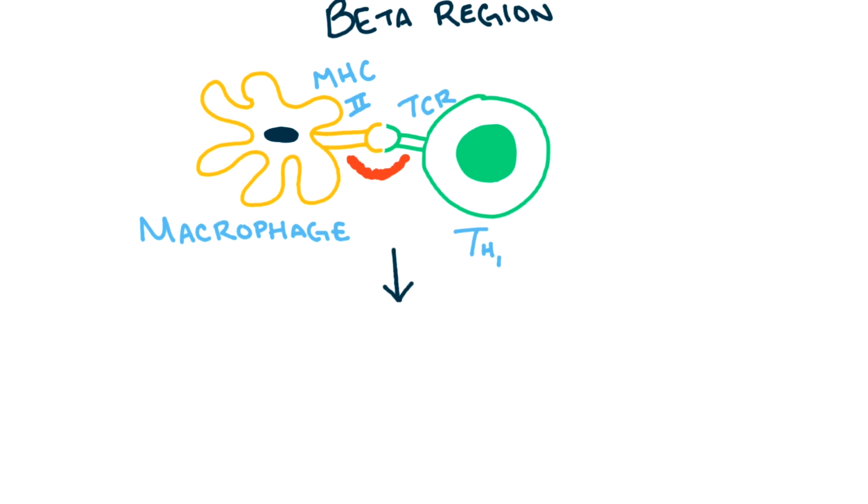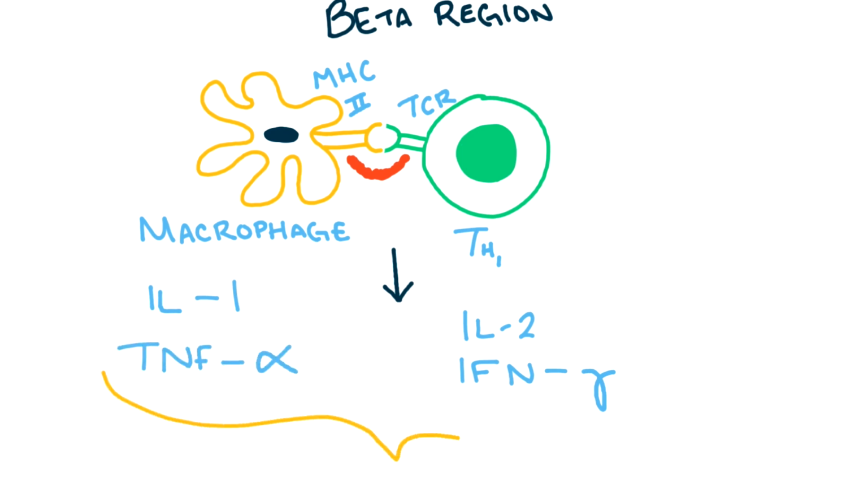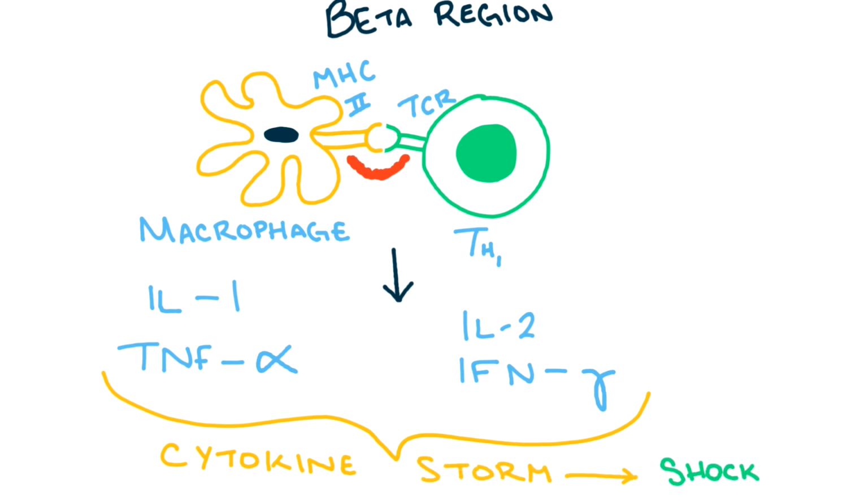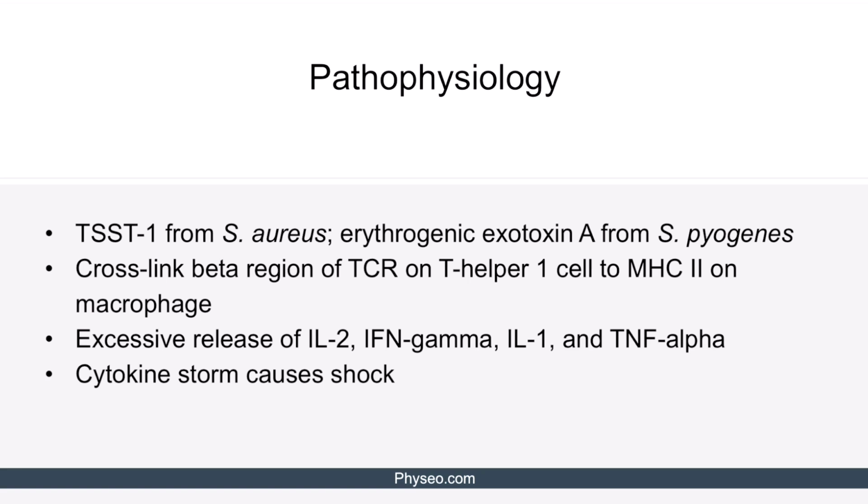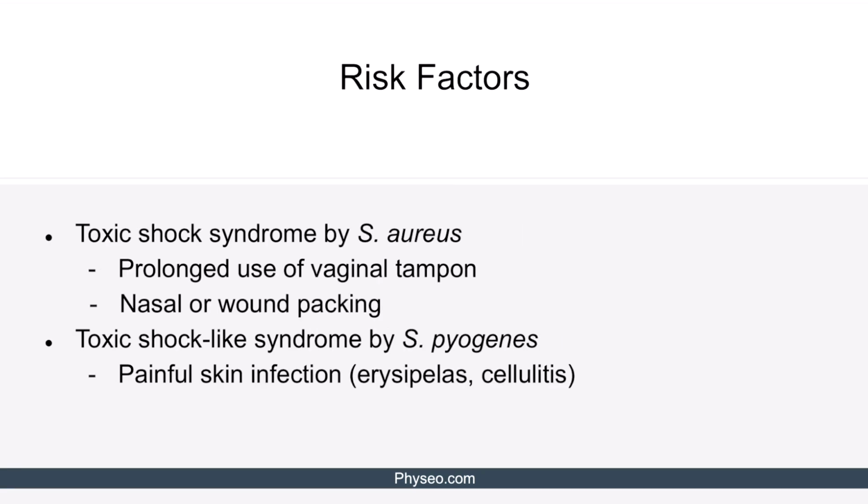This causes excessive release of interleukin 2 and interferon gamma from Th1 cells, and the release of IL-1 and TNF-alpha from macrophages. All of these cytokines being released results in what's called a cytokine storm, and this in turn causes shock. So again, returning to the pathophysiology, you can see this all written out here on this slide. Okay, moving on to risk factors. Toxic shock syndrome caused by Staph aureus is associated with prolonged use of vaginal tampons and nasal or wound packing because retained blood allows Staph aureus to proliferate and produce the toxin.